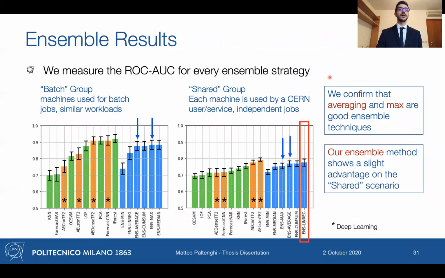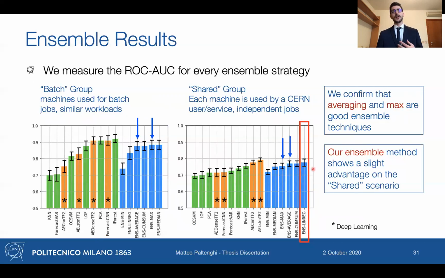In terms of ensemble results, we wanted to explore different techniques. As I said, there are the maximum and the averaging that are suggested in the literature, and they are confirming to be, on average, showing good performance, not being biased by the worst method. As you can see here, they are still robust to the presence of quite worse methods.